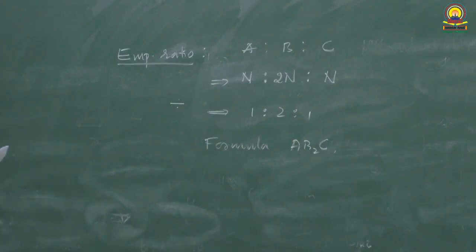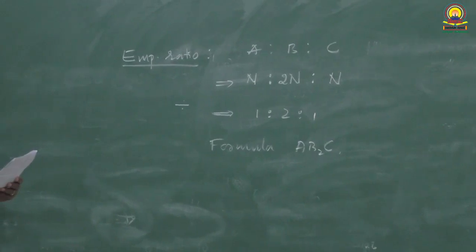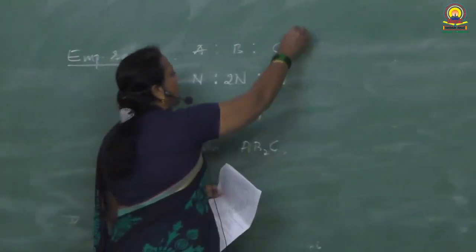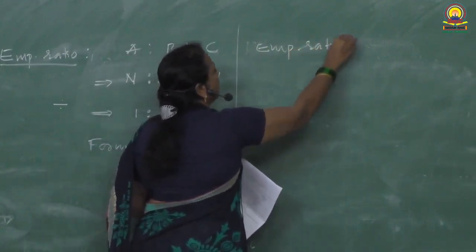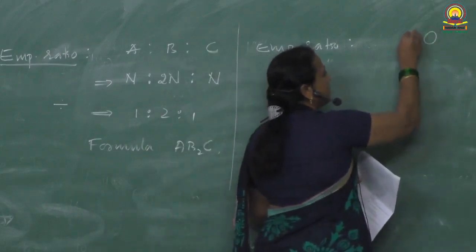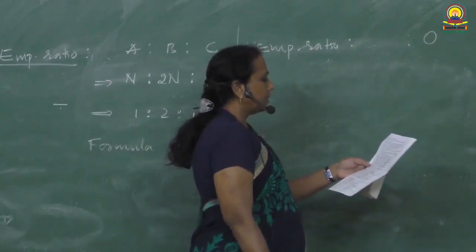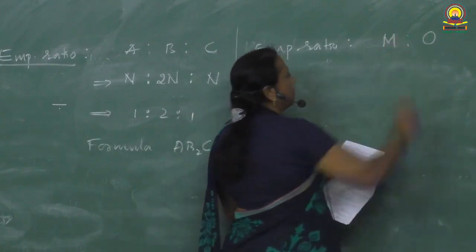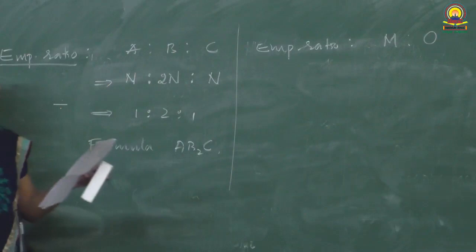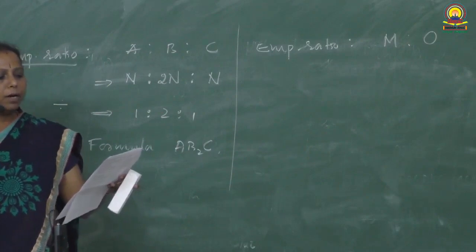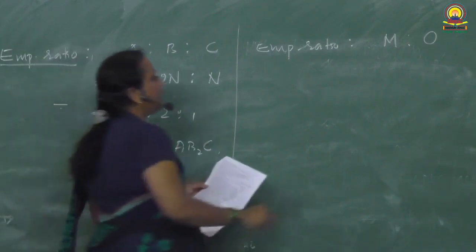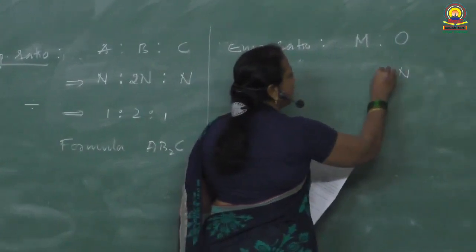Question number 15. A metal oxide crystallizes in HCP arrangement for its oxide ions. Again a similar question, we should have the empirical ratio. Oxide means oxygen, so let me write M is to O we should have. See what is given here? Metal oxide crystallizes in HCP arrangement for its oxide ions. HCP arrangement means number of spheres n.